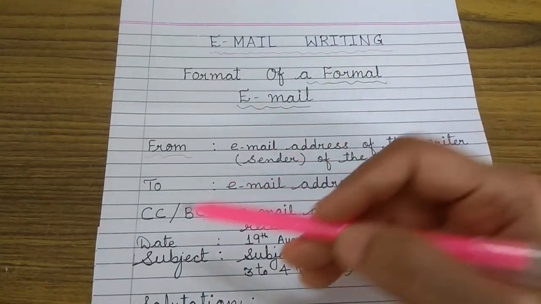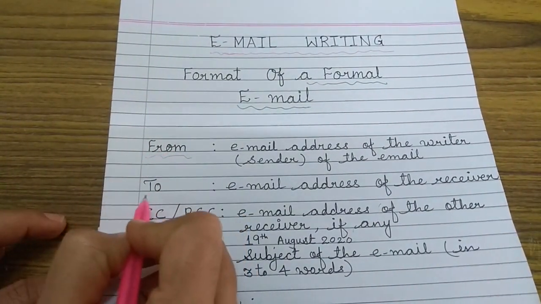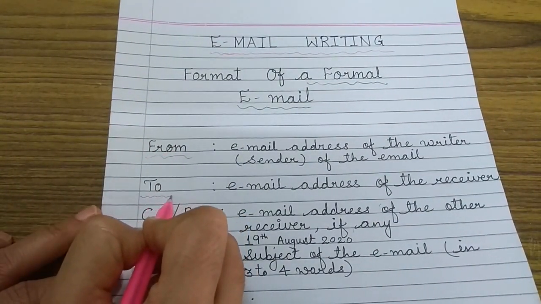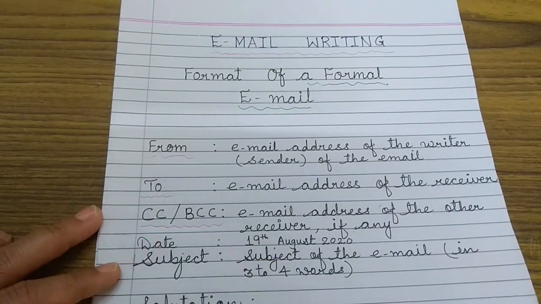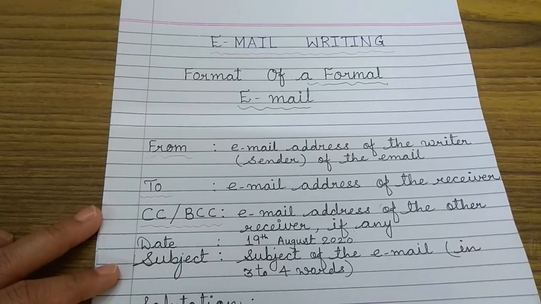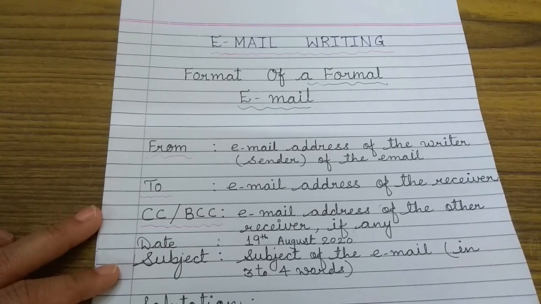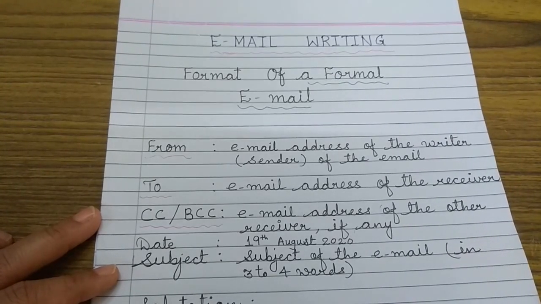Then the next is the date. First you wrote from, then you wrote to whom. Then you wrote CC and BCC. Very rarely it is asked in the exam, but if it is asked in care of, then you will have to write the name of the ones for whom it is given. It will normally be mentioned in your book, in your question, okay?